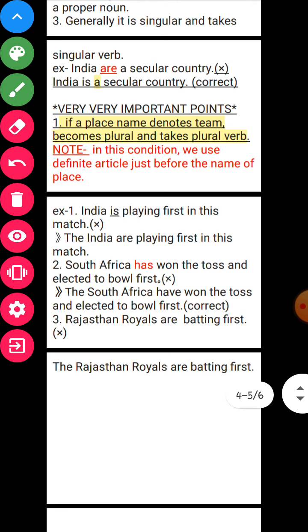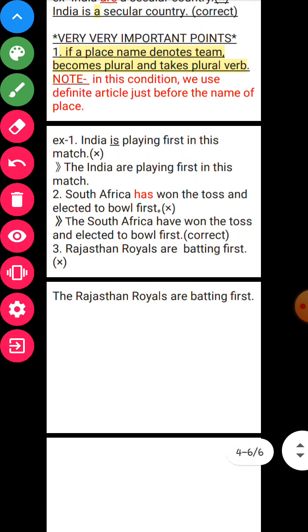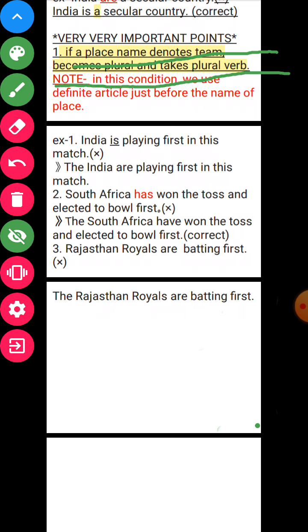Now, very very important points. What are the very very important points related to proper noun? We must know: if a place name denotes a team, it becomes plural and takes a plural verb.